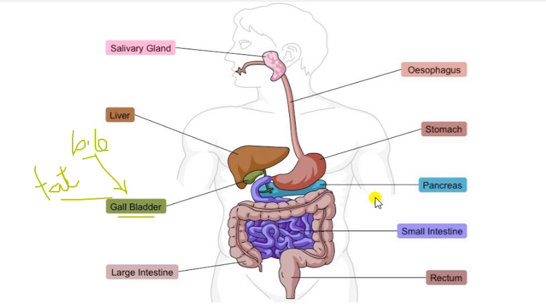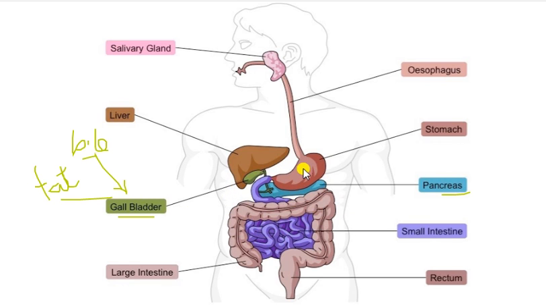Here is another gland we studied, the pancreas. You can see this gland. The pancreas produces a chemical, pancreatic juice, which helps with the digestion of fat and of carbohydrates in our food.